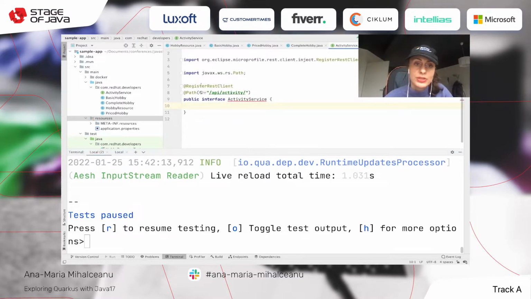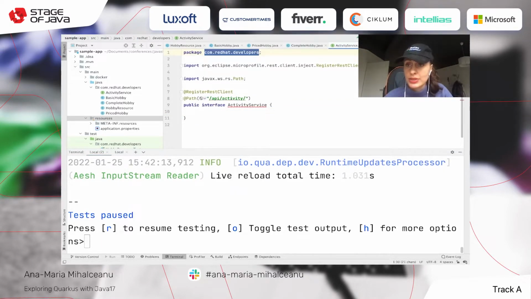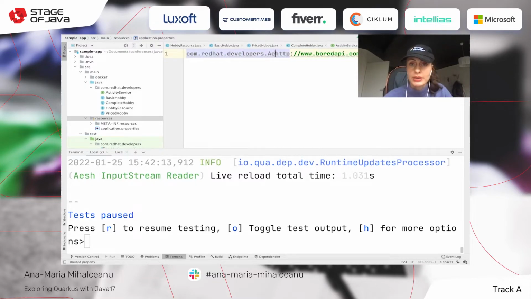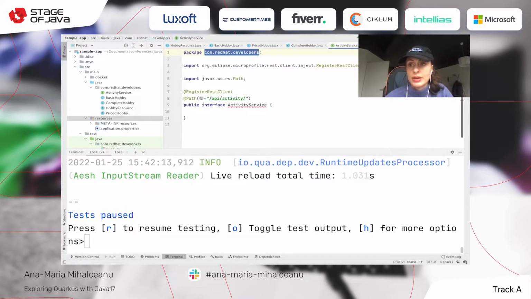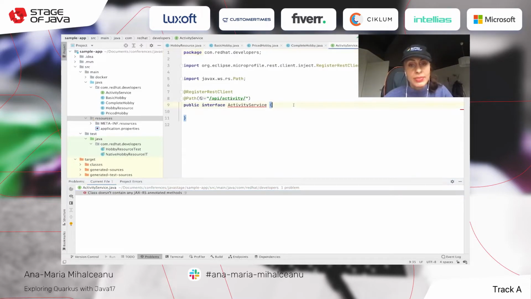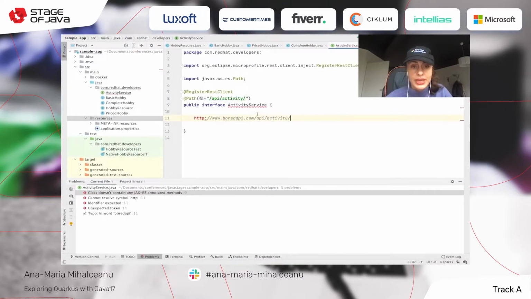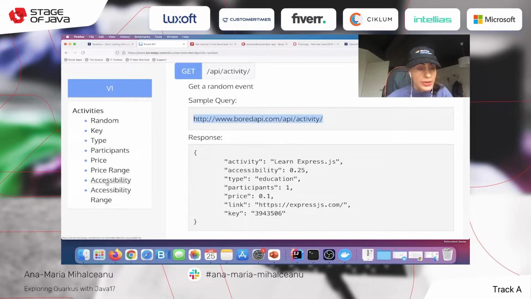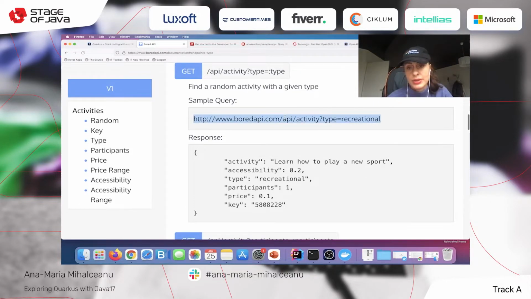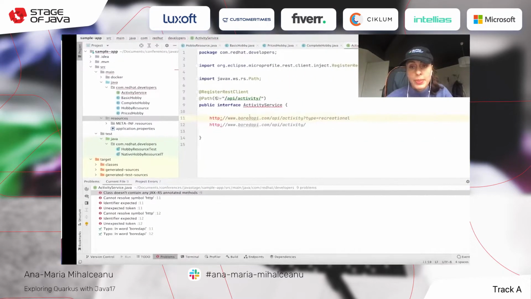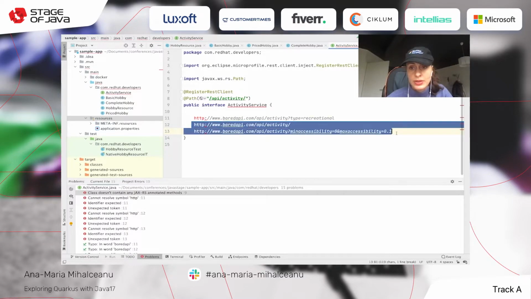Now that we have the activity service, we just need to add the connection between the two, which is com.redhat.com activity service mp-rest url. So I'm going to have my configuration here. It says here that, oh yes, I don't have any methods, so I need some methods here. First one that I'm going to get, the random one. And then I want another one for type. Okay. And then one for accessibility. So I'm going to code with these three.